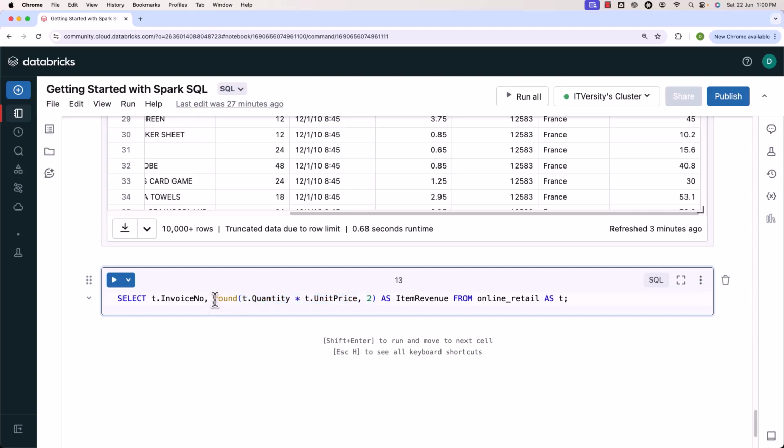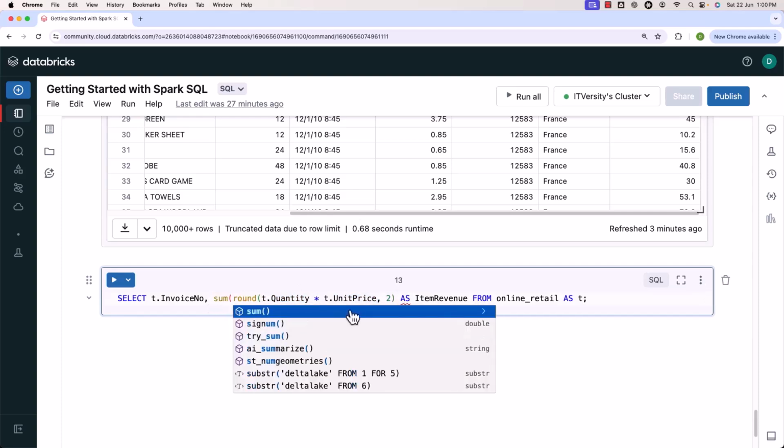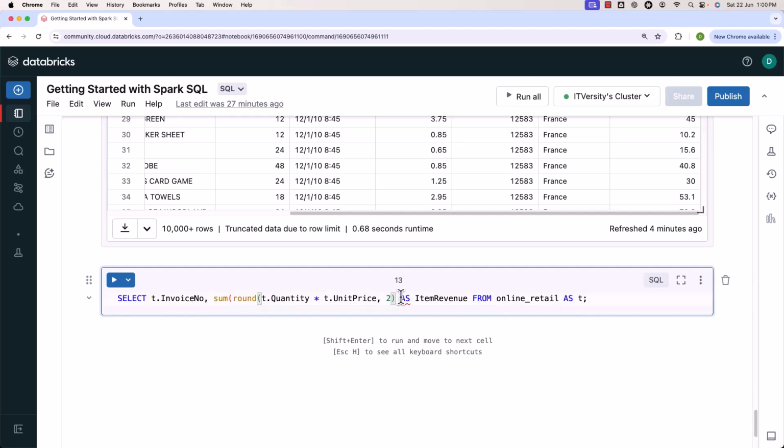For that purpose, we have to say sum. Then we have to pass this round of quantity times unit price with 2 decimals to sum. Let's rename this as invoice revenue, because now it is not item revenue anymore, it is invoice level revenue.